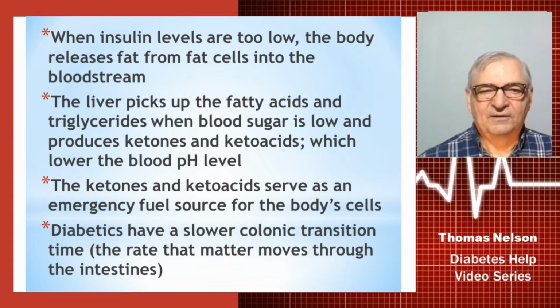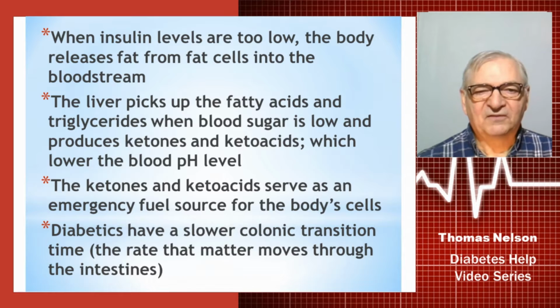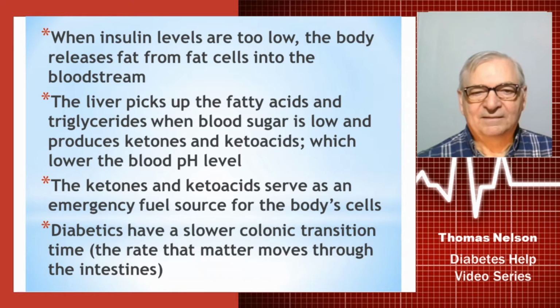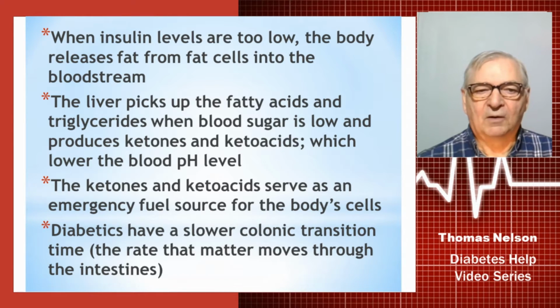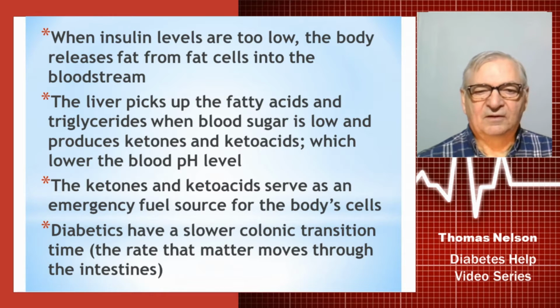When insulin levels are too low, the body releases fat from the fat cells into the bloodstream. Normally, insulin will stop the release of fat from the fat cells. So the liver picks up those fatty acids and triglycerides when the blood sugar is low, and it produces ketones and keto acids, which are again going to lower the blood pH level. The ketones and the keto acids serve as an emergency fuel source for your body's cells, and that usually occurs when you're insulin resistant.